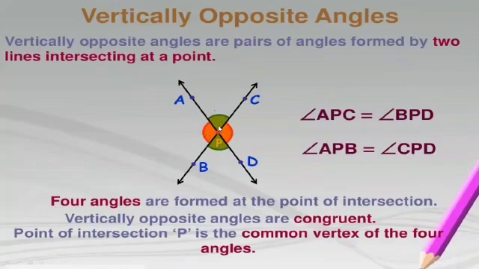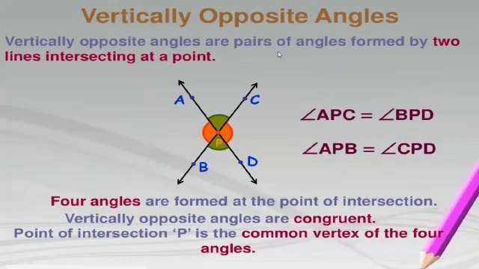Both the green angles which you can see in this figure are vertically opposite, and both orange are vertically opposite to each other. Vertically opposite angles are also equal.